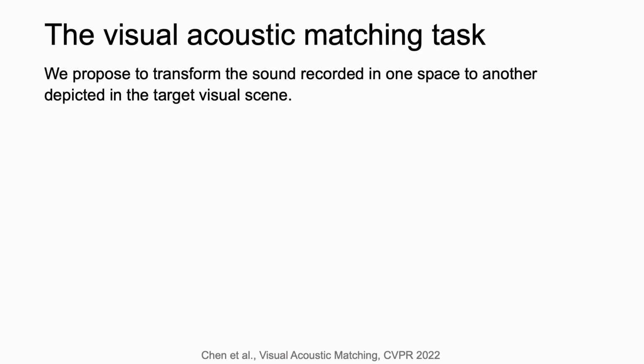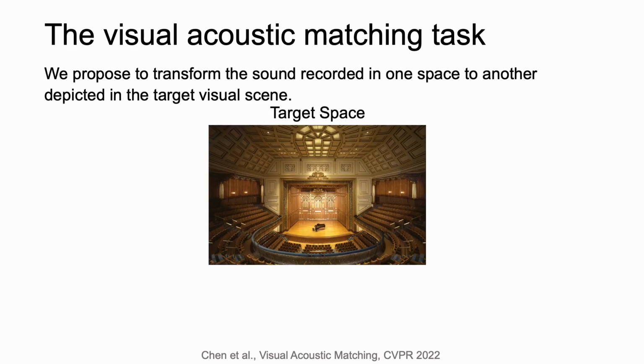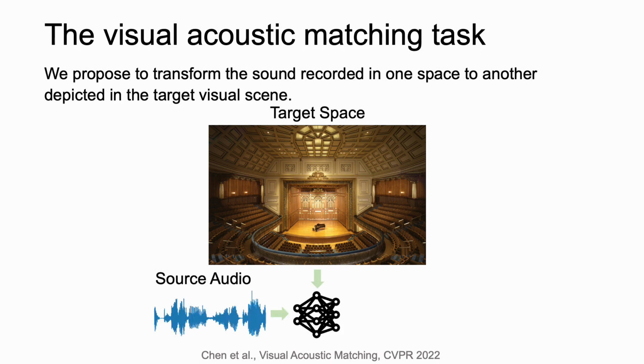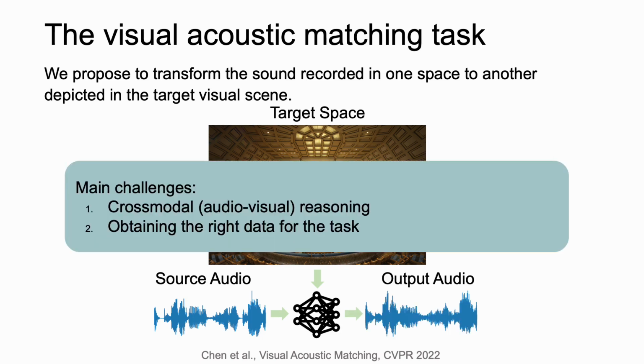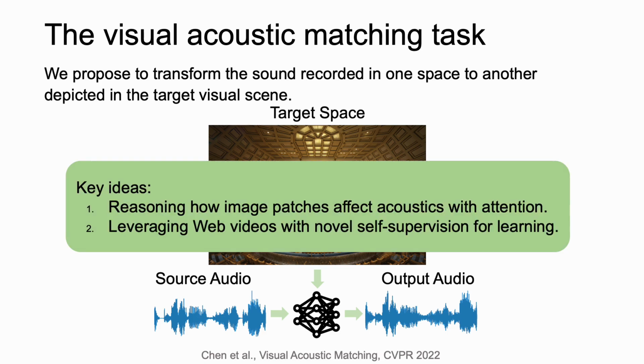In this project, we are proposing a novel visual acoustic matching task, the goal of which is to, given a target space specified in the image, transform a source audio clip to match the acoustics of the target space. There are 2 main challenges. The first one is how to perform cross-modal reasoning, and the second one is how to obtain the right data for this task. Our key ideas are first, to reason how image patches affect acoustics with visual attention, and secondly, to leverage web videos with novel self-supervision for learning.